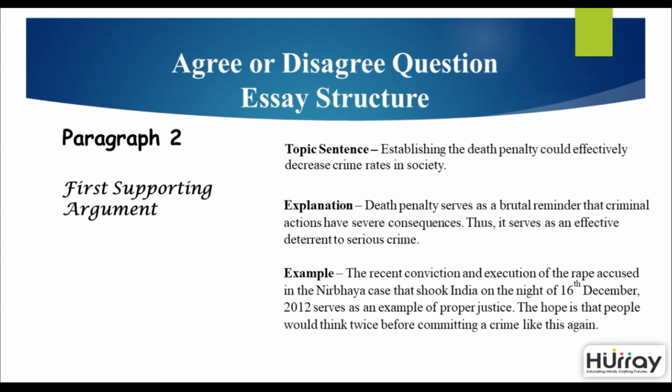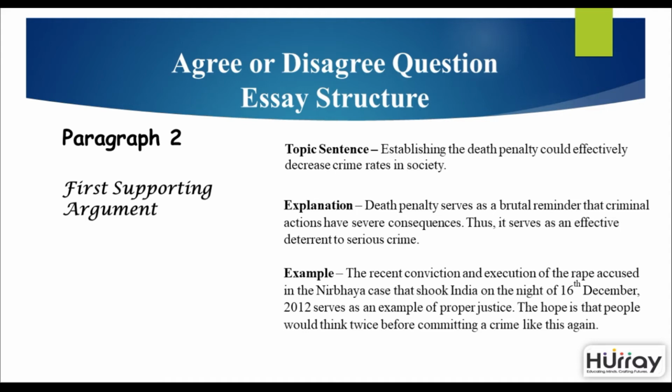Establishing the death penalty could effectively decrease crime rates in society. That's the topic sentence. Then you go further explaining it and saying, the death penalty serves as a brutal reminder that criminal actions have severe consequences. Thus, it serves as an effective deterrent to serious crime. Now we give an example to explain this further.